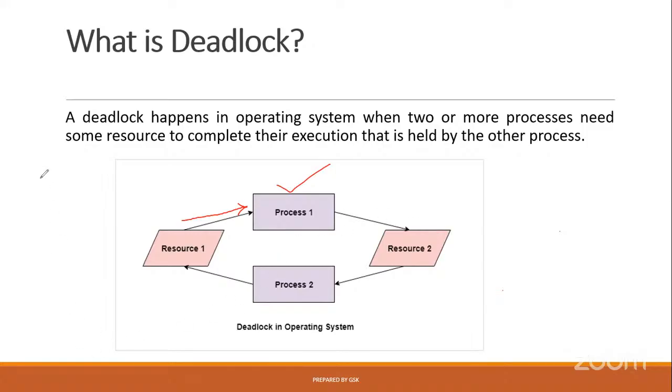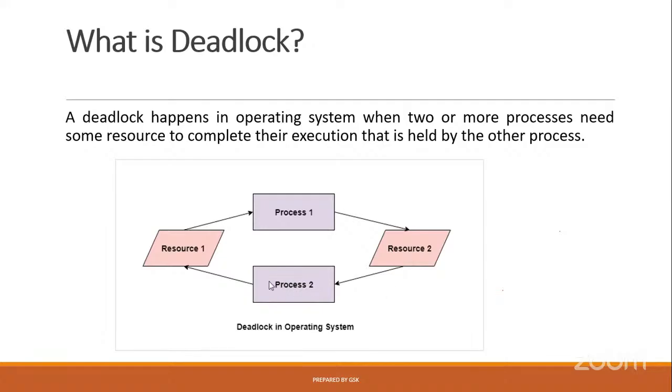Now, if you observe the complete picture, resource 1 is already being used by process 1. At the same time, process 1 is sending the request for resource 2. But resource 2 is already held by process 2.